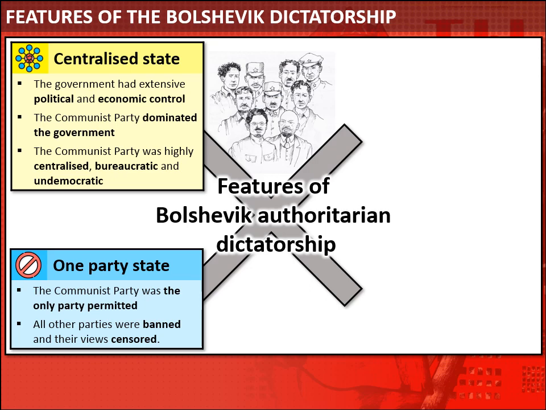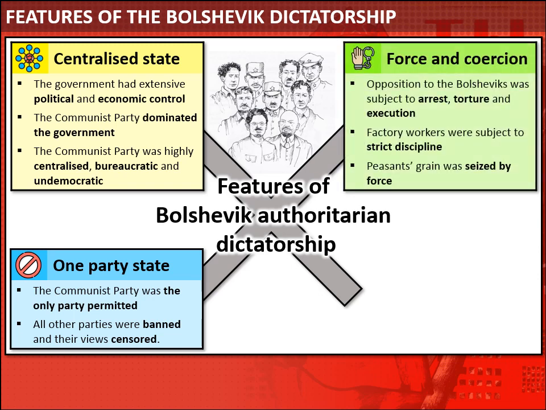And what this means is the party becomes full of unelected officials who carry out orders rather than a party full of members who are able to elect their leaders and shape party policy. It becomes a party full of bureaucrats carrying out instructions given by the party leadership.